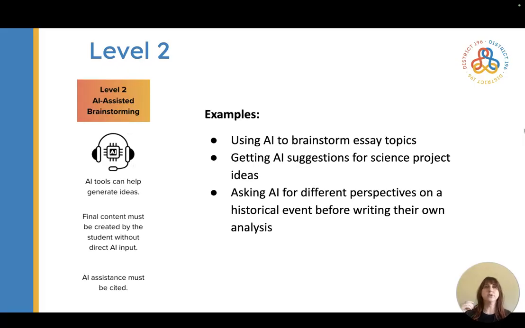At Level 2, students are allowed to use AI tools to assist in their brainstorming, so generating ideas, but they must do all of the final content creation. So this could be using AI to brainstorm essay topics, getting AI suggestions for science project ideas, or asking AI for different perspectives on an event before writing their own analysis.